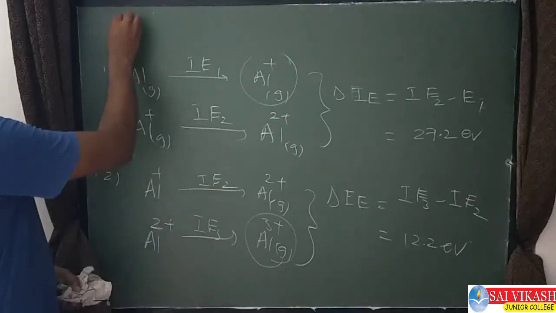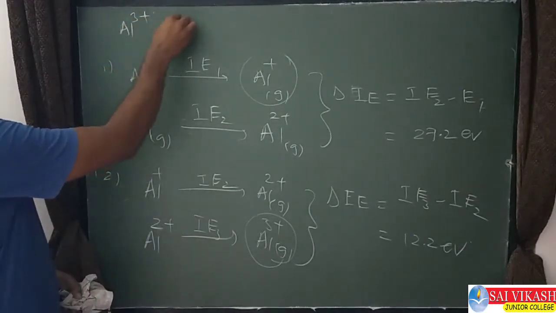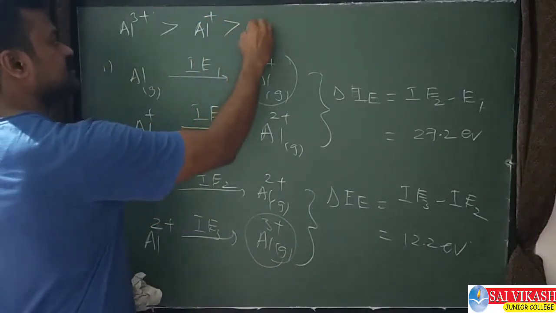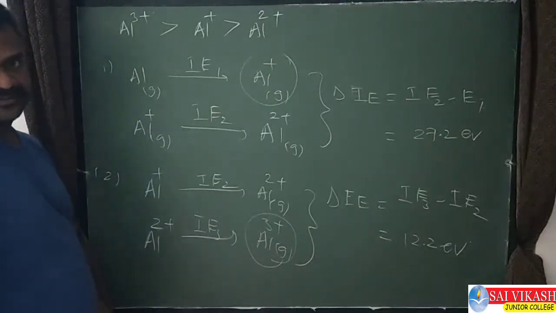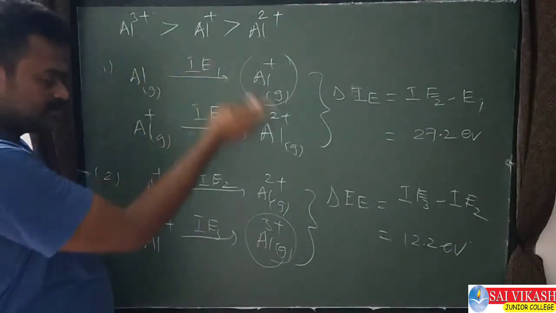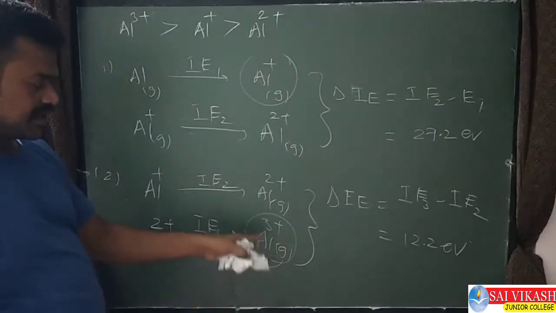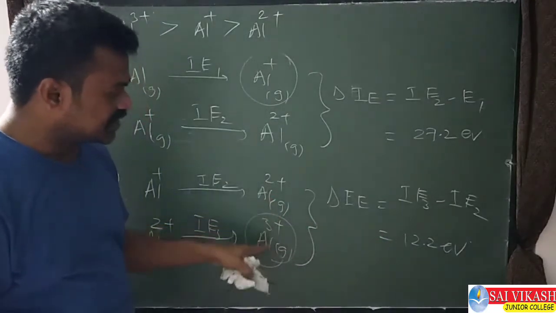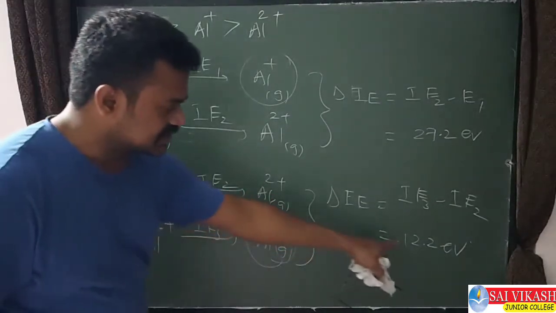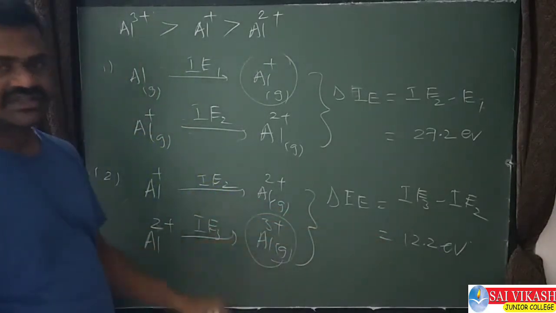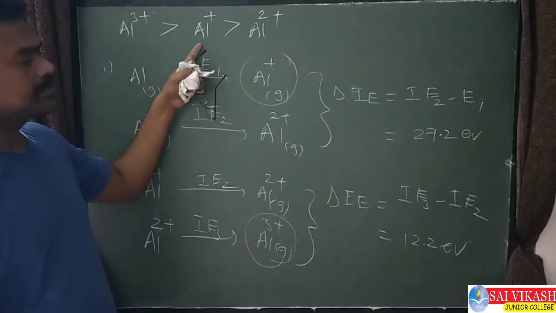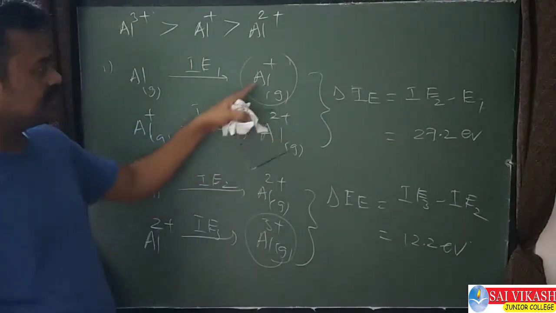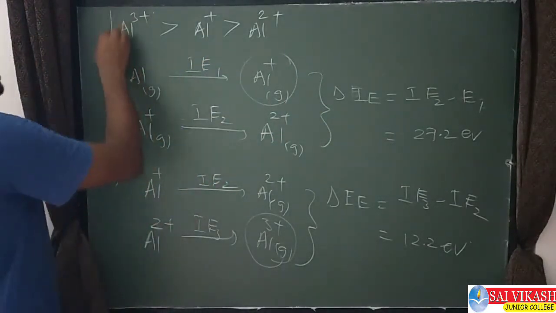So the order is Al3+ is more stable than Al+, then Al2+ is least. This is the order. Why Al3+ only more stable? Because neon configuration is coming after losing 3 electrons, and again the difference between the 2nd and 3rd ionization enthalpy values is less than 15, then higher oxidation state only more stable. Next place goes to Al+, because these two ionization enthalpy values are greater than 16, then +1 only more stable is coming. So this is the answer.